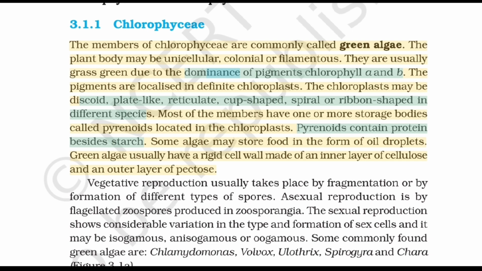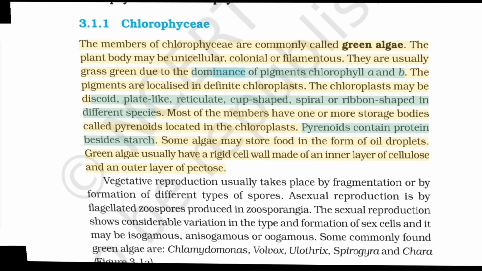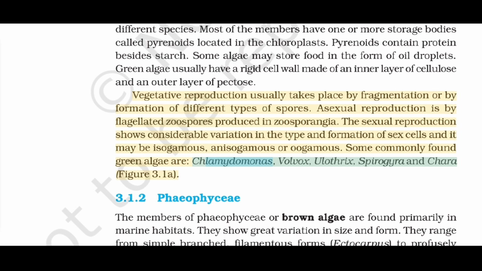Most of the members have one or more storage bodies, called pyrenoids, located in the chloroplasts. Pyrenoids contain protein besides starch. Some algae may store food in the form of oil droplets. Green algae usually have a rigid cell wall made of an inner layer of cellulose and an outer layer of pectose. Vegetative reproduction usually takes place by fragmentation or by formation of different types of spores.